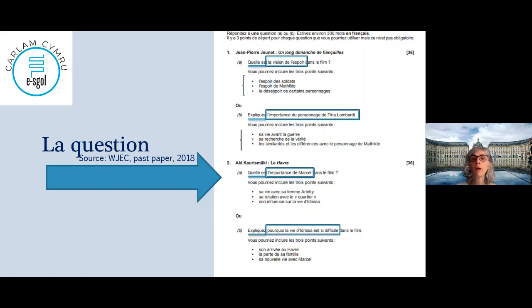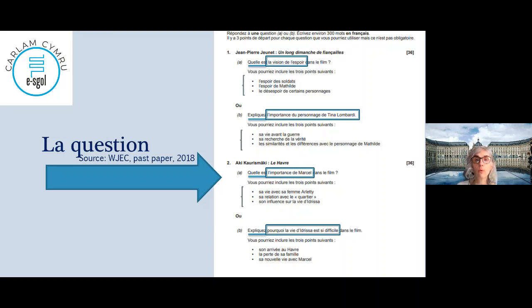So you see a life before the war, a research of the truth, similarity with another characters, okay? Third one was Marcel, so his life with his wife, Arletty, his relation in the quartier, in his street, more or less, in his area, and his influence on Idrissa, so where it can be important.